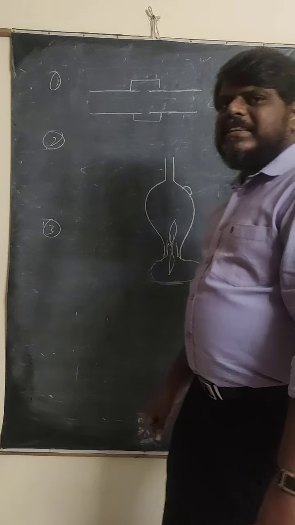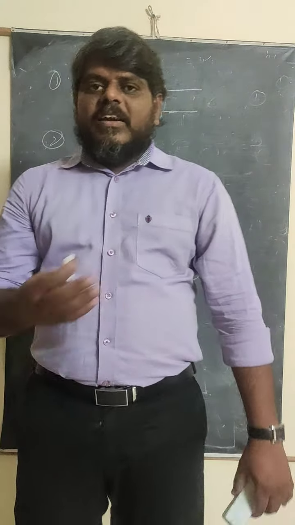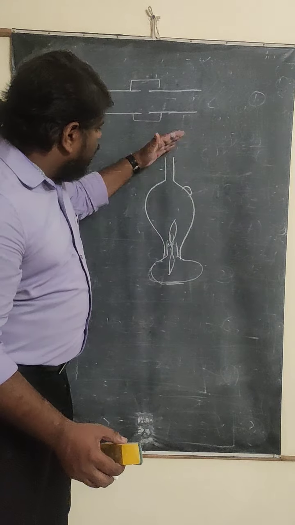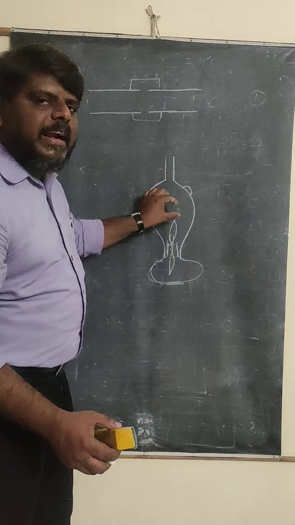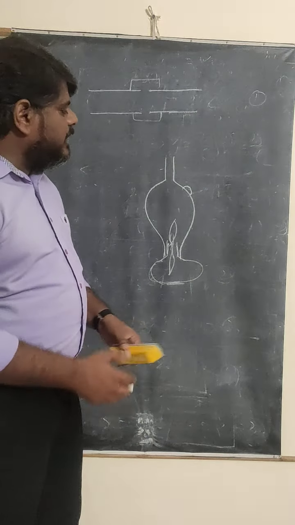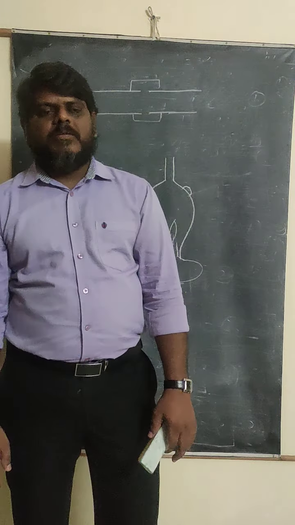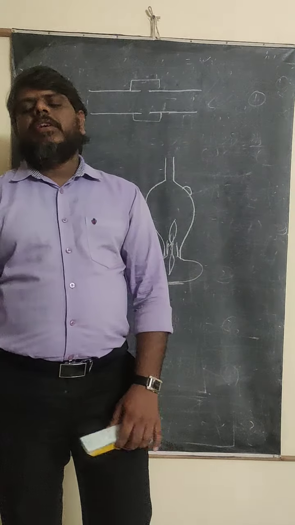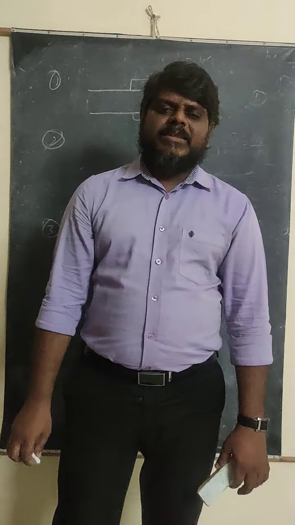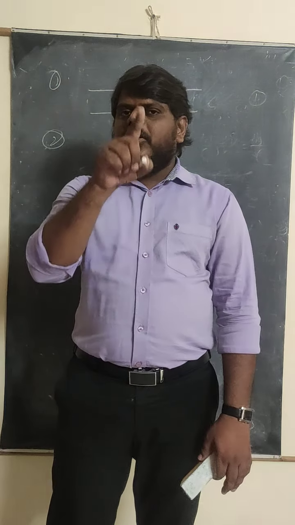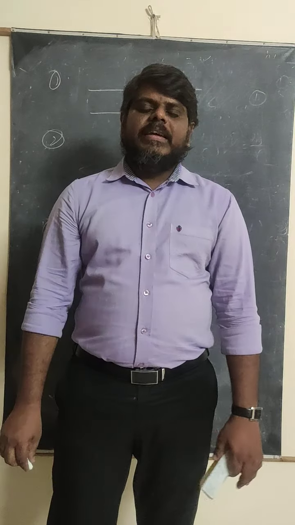And we know that glass is a very delicate material, so due to this uneven expansion and contraction, the outer part expands and this part contracts, and the glass chimney breaks by itself. This is also one of the applications of linear expansion. So this is the reason, uneven expansion, because glass is very delicate. The same concept applies when you refer to the thick tumbler, the thick glass tumbler.